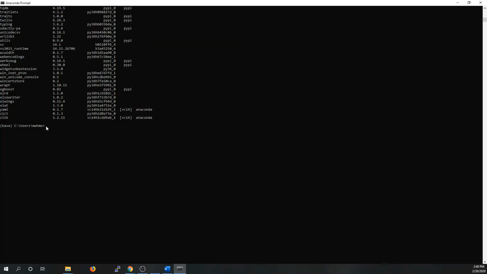So for example, I'm going to create one environment. To create an environment, it is easy to say conda create -name, and the name of the environment. We can say env, for example. And I'm going to install Python 3.7 in this environment. So I say python=3.7.